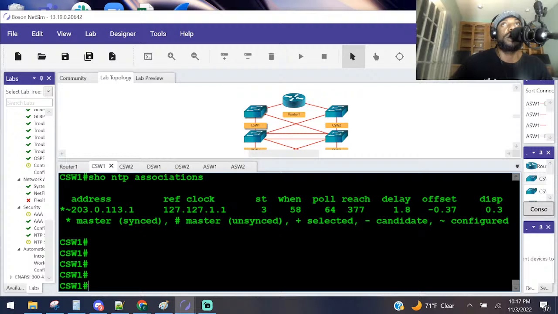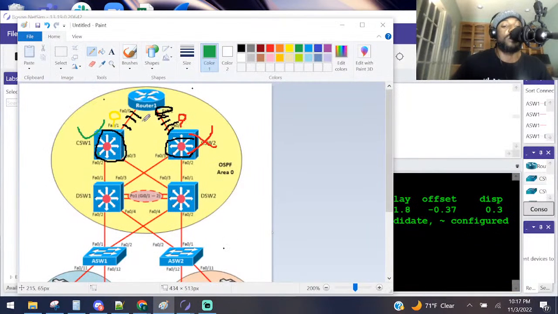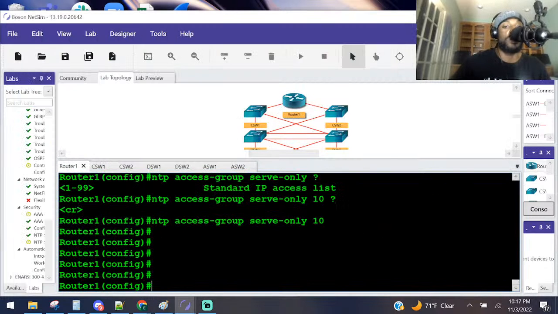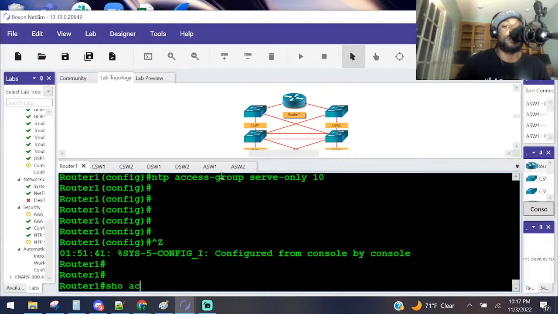Modify the ACL to permit traffic on router 1. Let me make sure I got this correctly. CSW2, see, synchronizing against time. No, and on router 1, modify it. Oh, so now we're going to permit traffic from this guy. So remember, when we created that ACL on this guy, we allowed this traffic, but then we killed this traffic because we didn't allow this host to be synchronizing its time. So now we need to go back and do that. Go to router 1, right? And I'll show y'all real quick. Show access list.